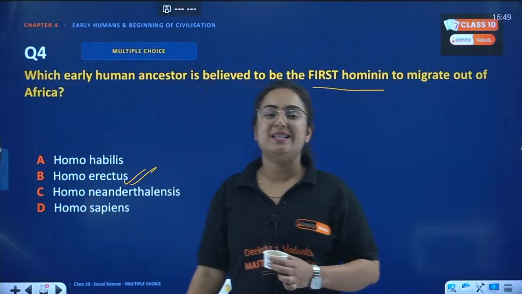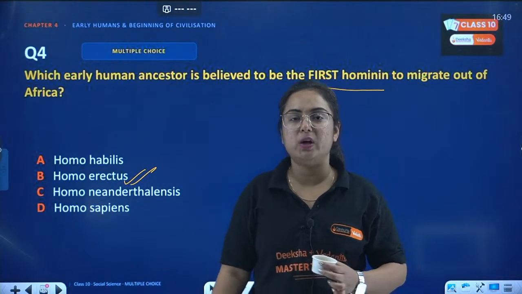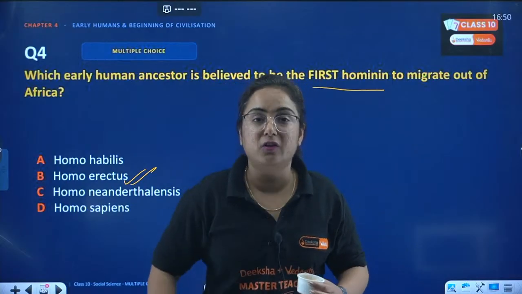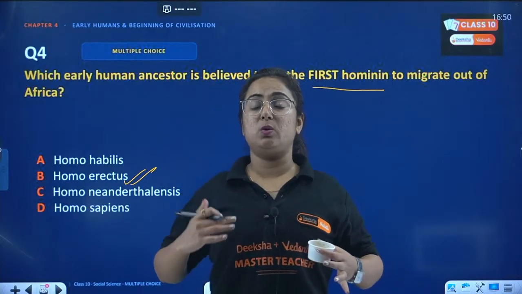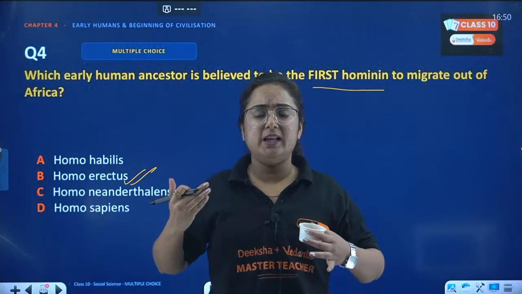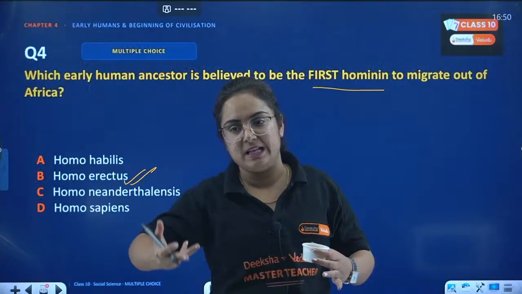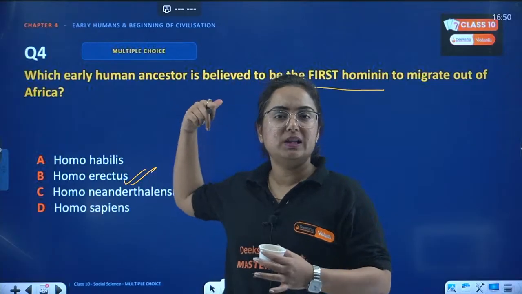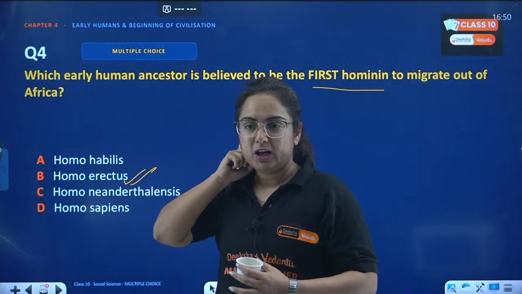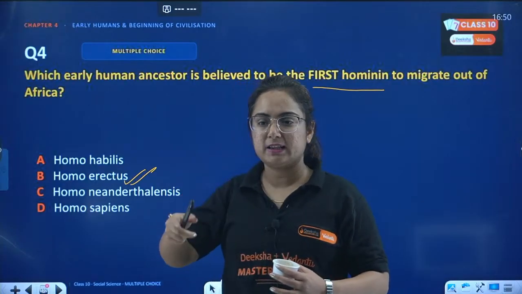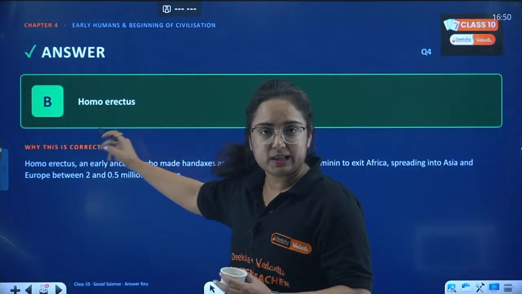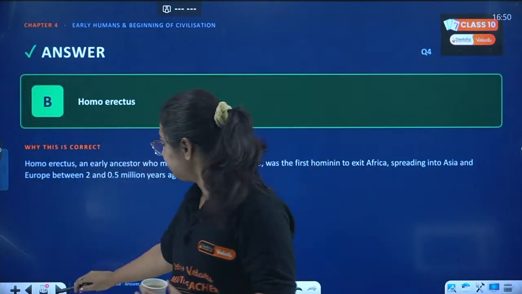The first hominin that is found in Africa is Homo erectus. So let me tell you who is Homo erectus basically. The first person who is straight and erect, a little erect, but who stood and is not walking on the four limbs. And hence the first human that was found in Africa was Homo erectus. Okay, got it? Got the correct answer? Great. B as an option.